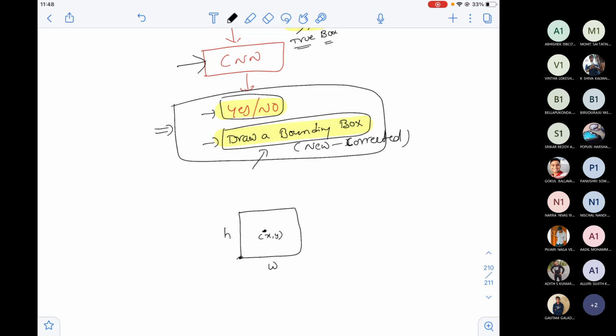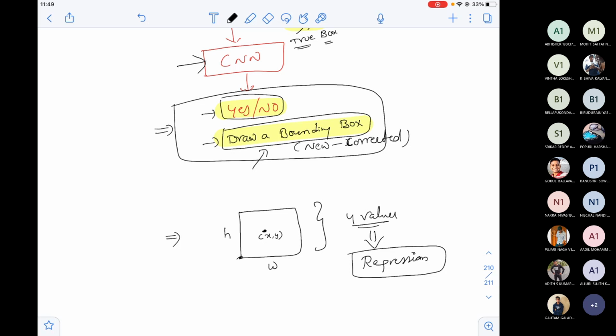So how many values do you have to predict? You have to predict 4 values. These 4 are scalar values, right? If I want to predict scalar values, what should I do? I have to apply regression. Till now, we have not done regression in the course. From the beginning, we have been doing classification only. Now it is high time that we study regression also.